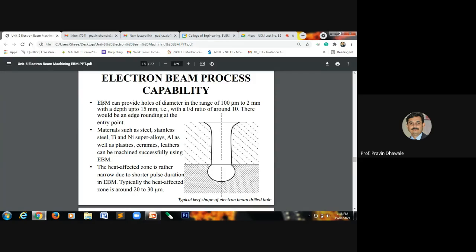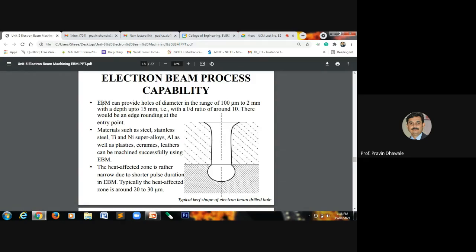Means by using this process, we can drill holes with diameter varying from 100 microns to 2 mm, and a depth up to 15 mm. So, in terms of length to diameter ratio, it will be around 10. That is the capability of this electron beam machining process.